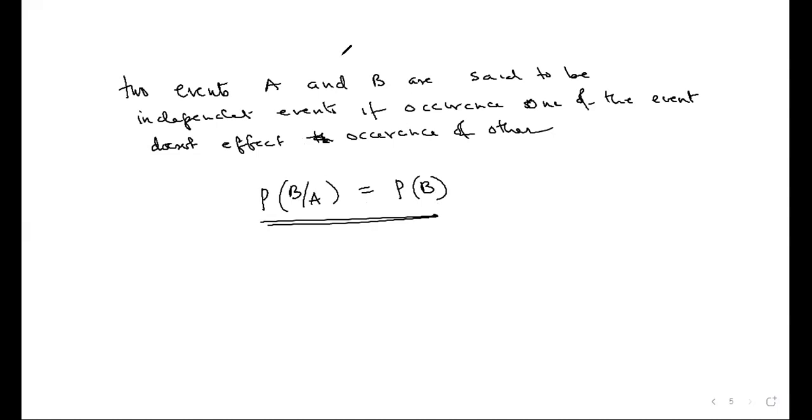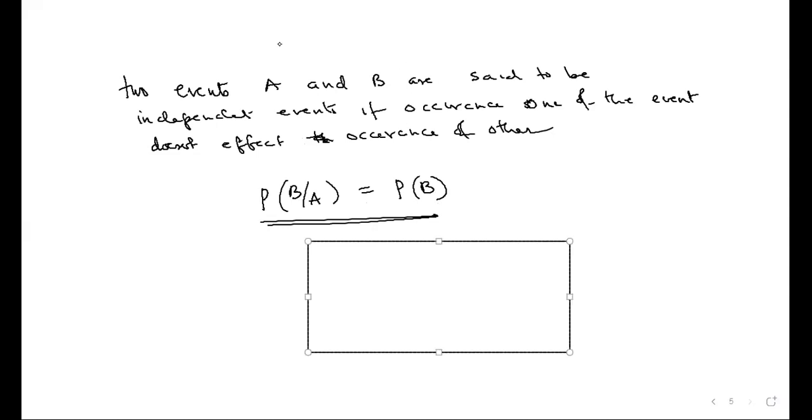Now, one more thing to note. I'll give another example. Imagine there are two divisions of 11th standard, division A and division B. In one there are 20 boys and 30 girls.